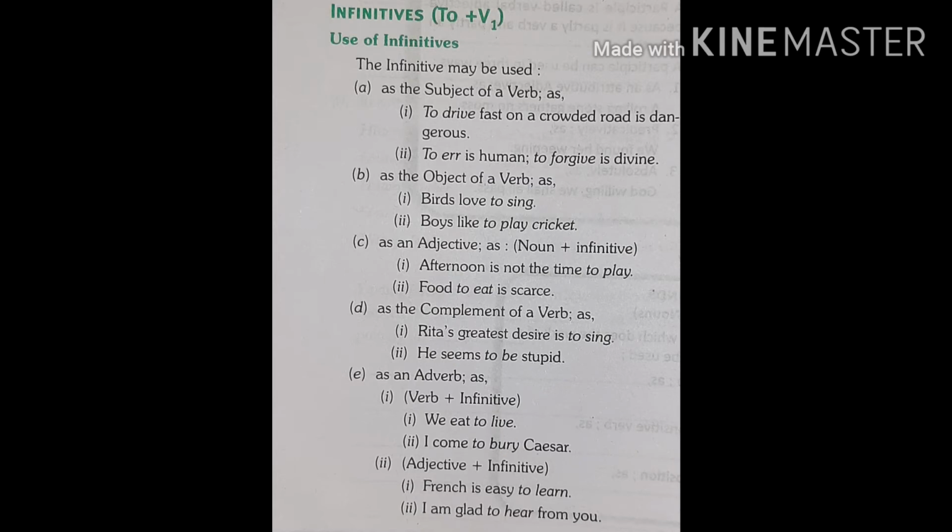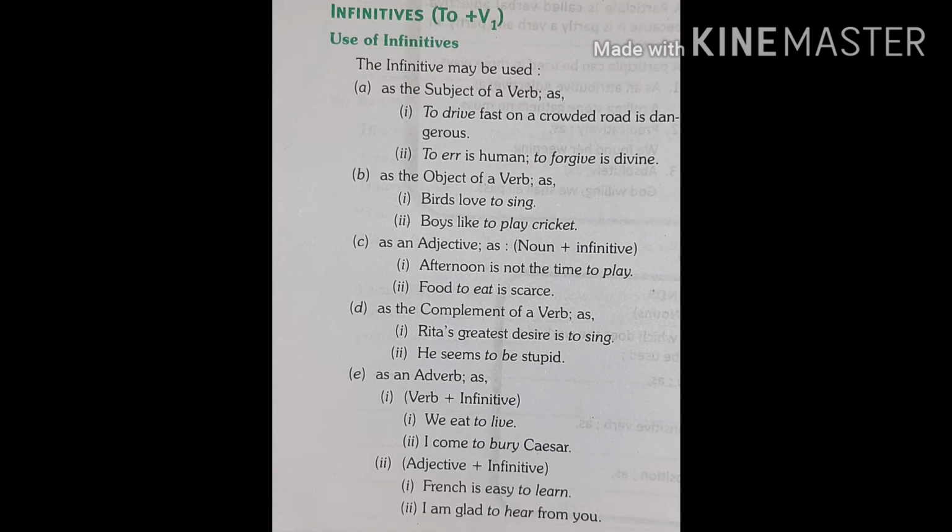Now, uses of infinitives. The infinitive may be used as the subject of a verb. For example, to drive fast on a crowded road is dangerous. In this sentence, to drive is the subject. An infinitive is used as a noun, so we can use it the same as the subject of the sentence. We can also use the infinitive as the object of a verb. For example, birds love to sing. Here the object is to sing, and this is an infinitive.